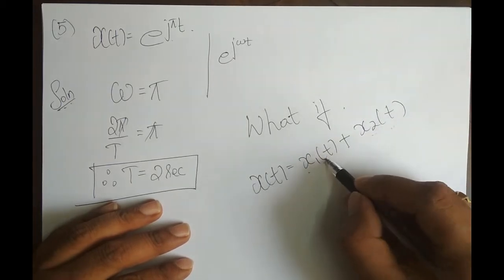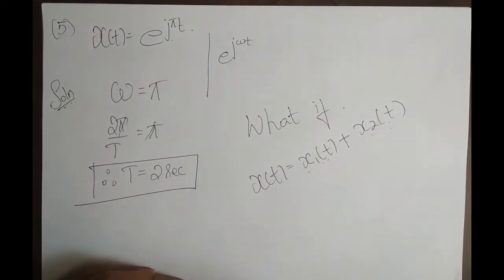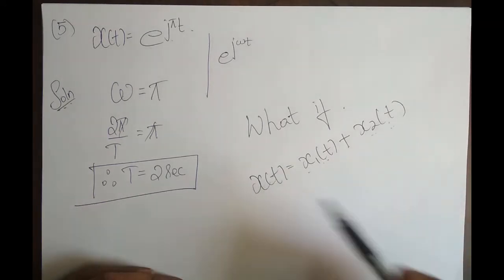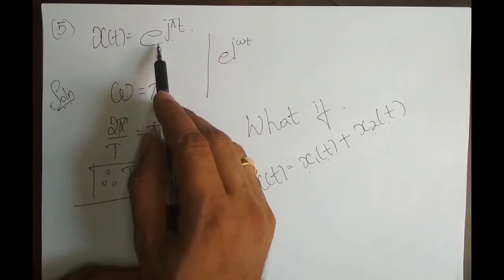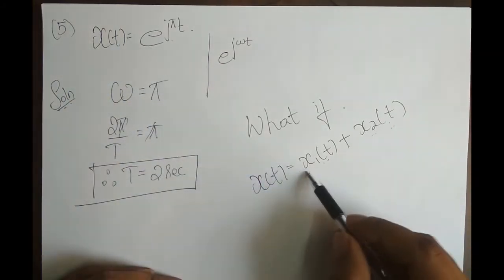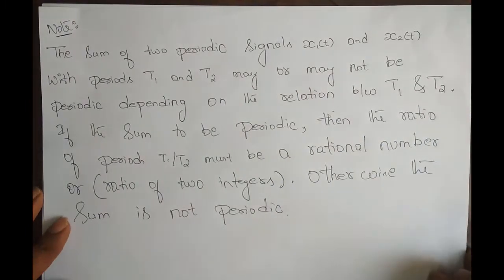Where the periodicity of this signal is different from the periodicity of that signal, how do we solve for the periodicity of a signal? That is the question. The approach we used for a single periodic signal is different from the approach for multiple periodic signals. For that, you have to make use of this note.